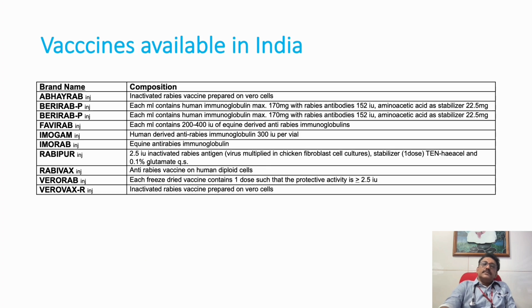post-exposure prophylaxis. There are different brands of vaccines available in our country. These are the vaccine list. Whichever brand is available in your place, you can select it. But remember, if you give one brand as the first dose, it is always better to continue the same brand throughout the course. Till 90 days, we have to give the same company or same brand of vaccine. That is the best. That will give the best result.